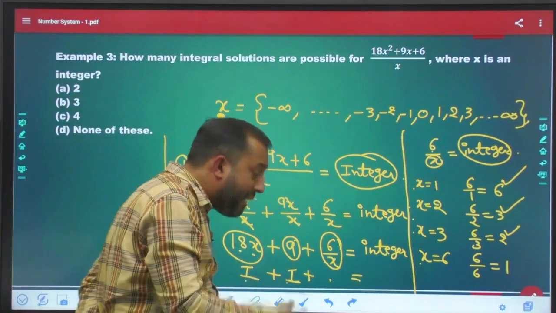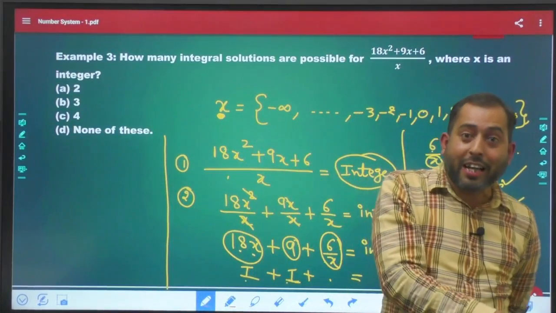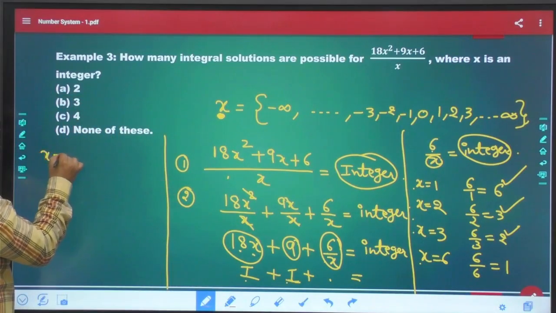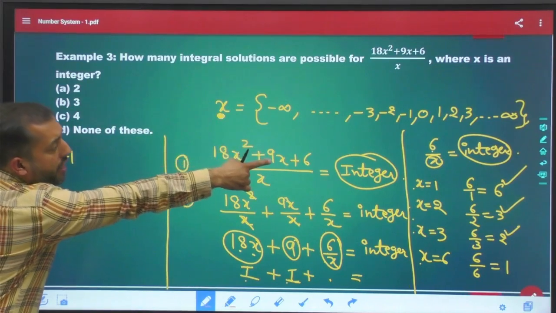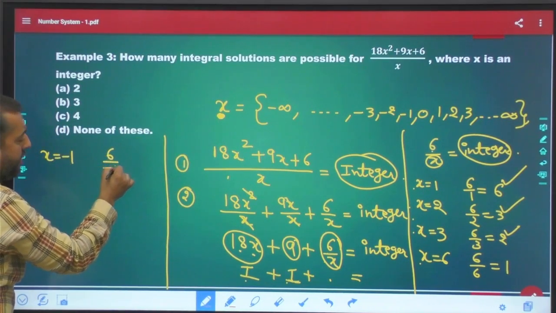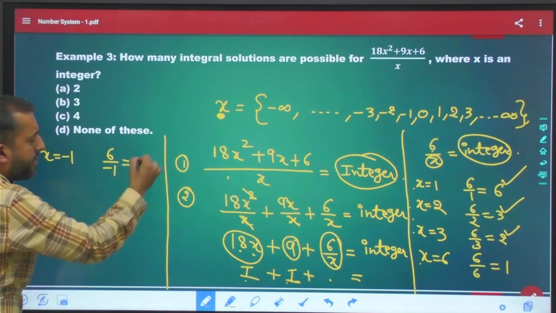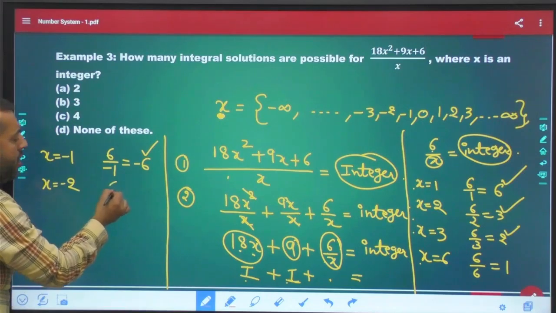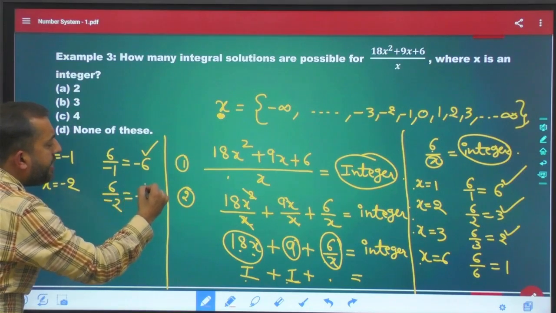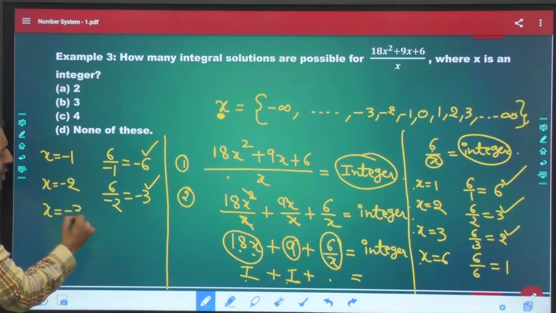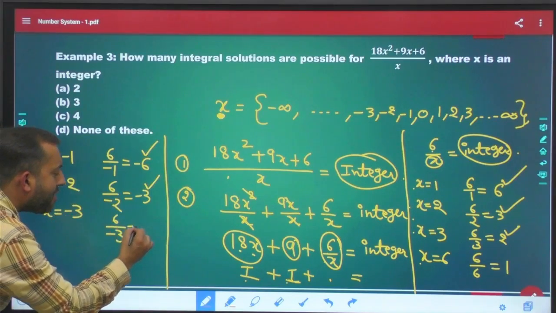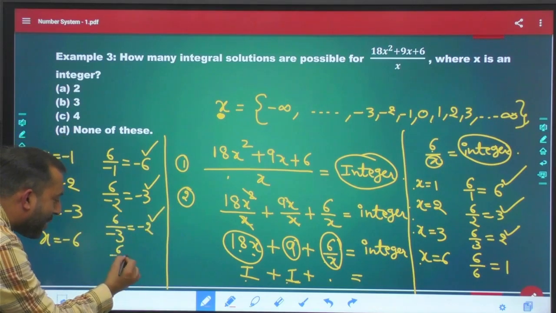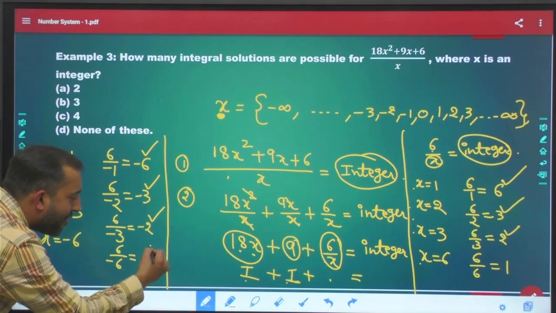Now, are these the only possible cases? Are there some other cases possible? Let's talk about it. What if you assume x to be equal to minus 1? Your 6 by x will become 6 upon minus 1, which equals minus 6, an integer again. What if I take x equal to minus 2? 6 upon minus 2 is minus 3, an integer again. What if I take x equal to minus 3? 6 upon minus 3 is minus 2, an integer again. What if I take x equal to minus 6? 6 upon minus 6 is minus 1, an integer again.